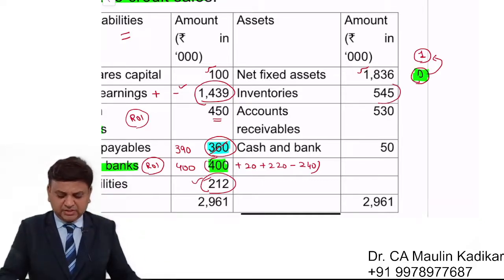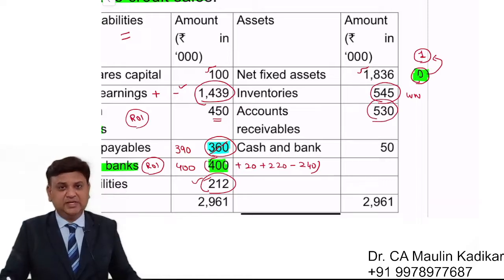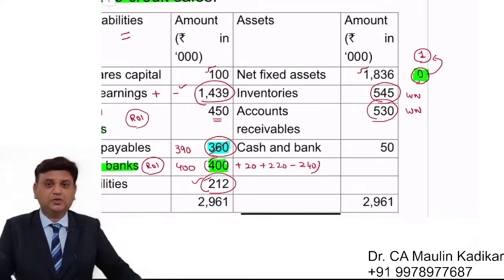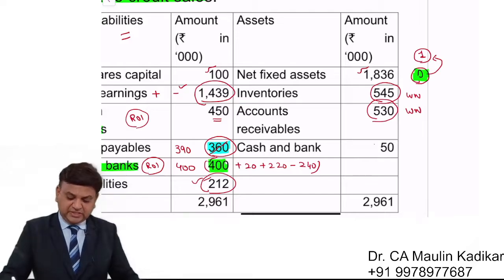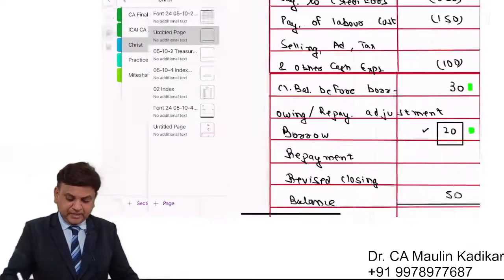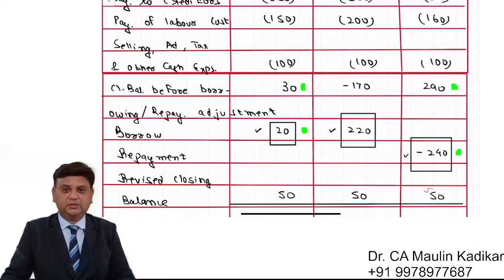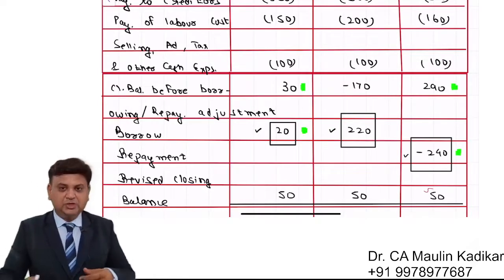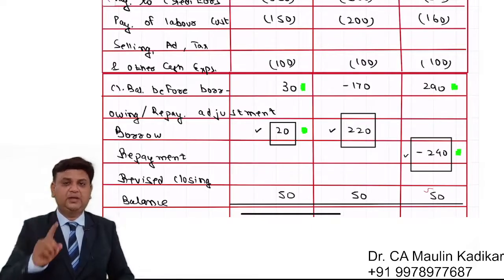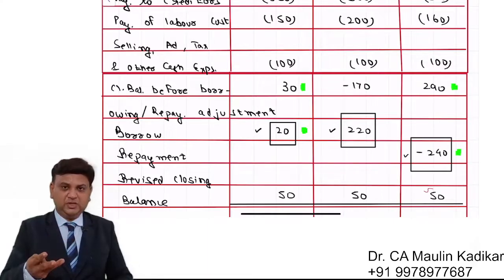Inventory means stock. This is the opening stock. We have to prepare the working note for calculating the closing stock. This is the opening accounts receivable, meaning debtors. We have to prepare the working note for closing accounts receivable. Cash balance opening is 50,000, so the closing is also 50,000. This 50,000 will be considered for the preparation of the balance sheet. So in short, there are three working notes that we need to prepare. One is the debtors, second is the stock, third is the profit and loss, and then we'll prepare a small balance sheet.